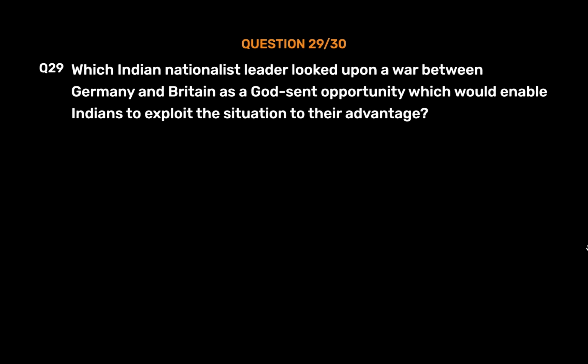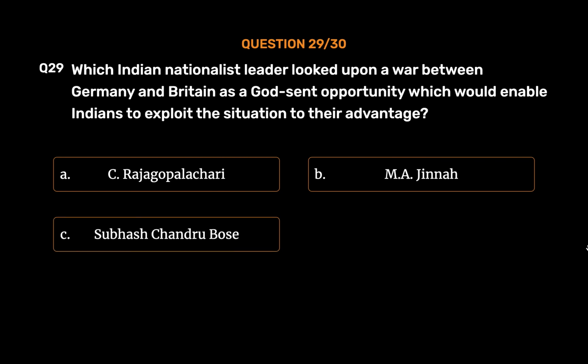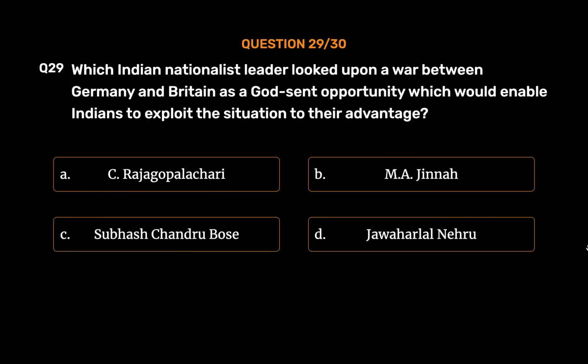Question number 29. Which Indian nationalist leader looked upon a war between Germany and Britain as a God-sent opportunity which would enable Indians to exploit the situation to their advantage? Option A. C. Rajgopalachari. Option B. M.A. Jinnah. Option C. Subhash Chandra Bose. Option D. Jawaharlal Nehru. The correct answer is option C.